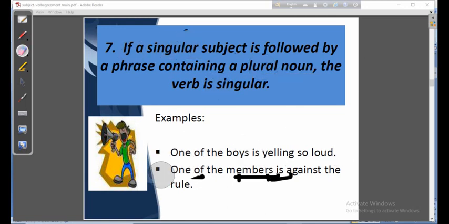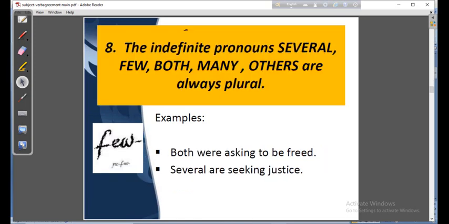My dear students, note it down, very important. And then you should not get puzzled. Let us move to the next. The indefinite pronouns several, few, both, many, others are always plural. Remember, several, few, both, others. Actually, they don't mean one thing or one being. They are plural, and that is why the verb will be plural.